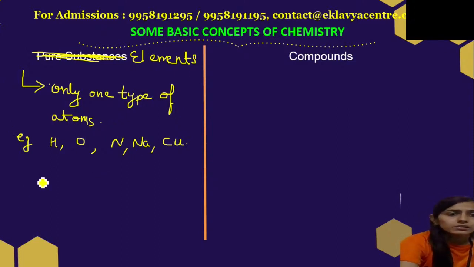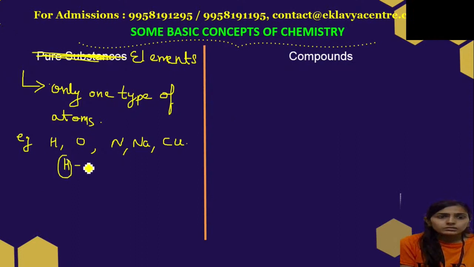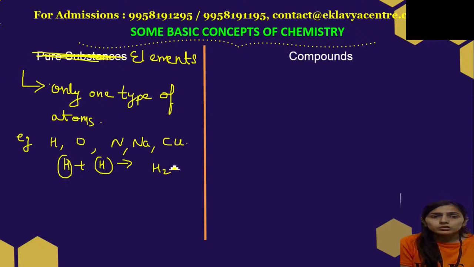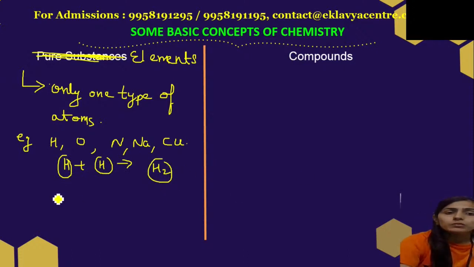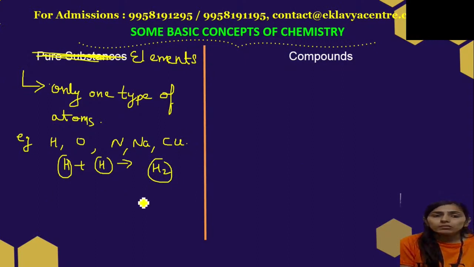For example, hydrogen plus hydrogen combine to form H2 molecule. Since this H2 molecule also contains only one type of atom, this is also an example of elements. Oxygen, nitrogen, S8, these are all examples of elements.